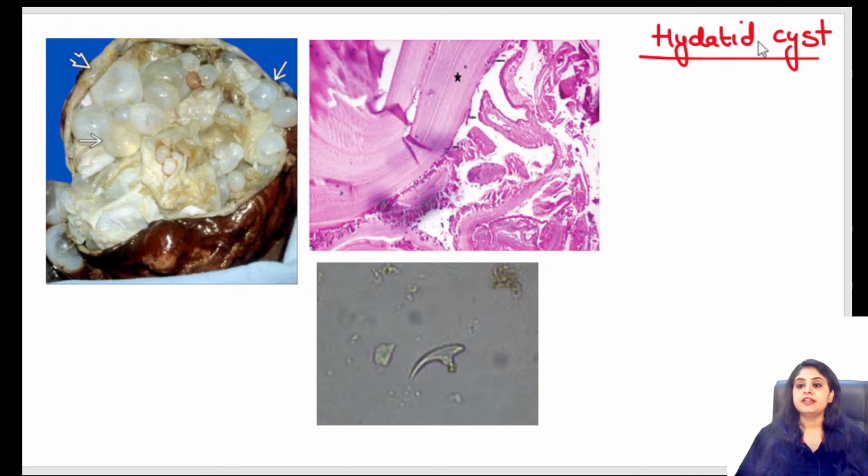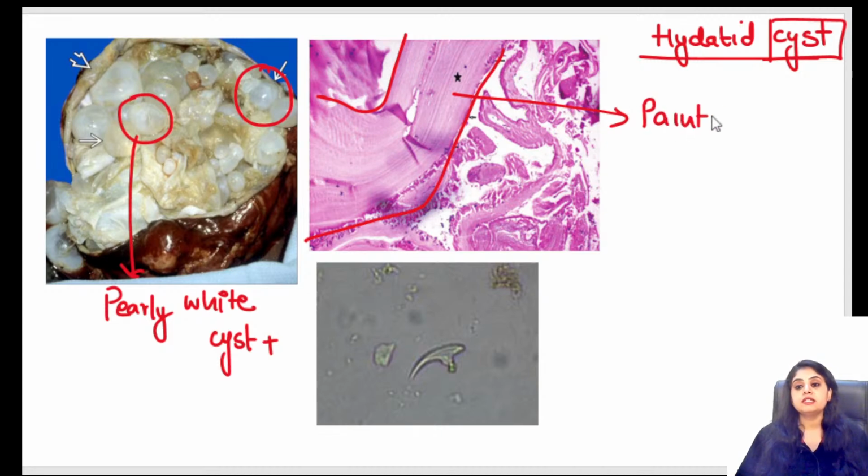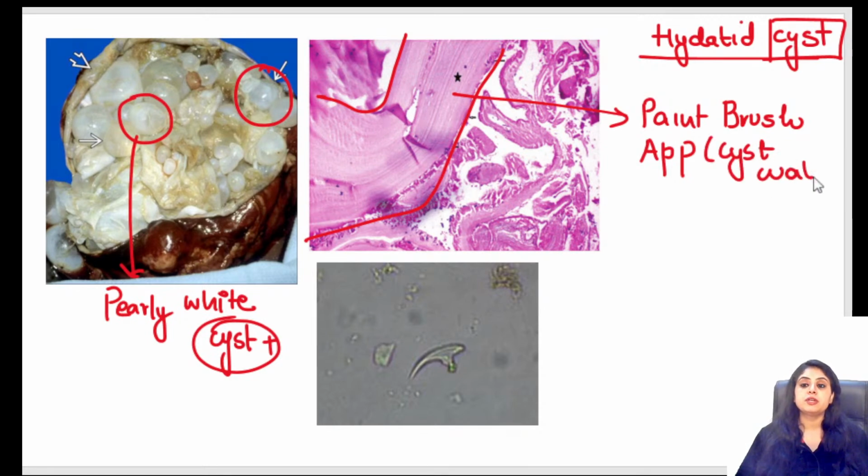What do you see? When I say hydatid cyst, there has to be a cyst. So what is there? There is going to be a pearly white cyst that is going to be present. When I look at this pearly white cyst under the microscope, I see this pinkish appearance. It looks as if someone is painting. It's a stroke of a paintbrush, this entire thing. So we call it the paintbrush appearance. Remember, paintbrush appearance is of which part of hydatid? It's the cyst wall. The wall of the cyst is going to give a paintbrush appearance.